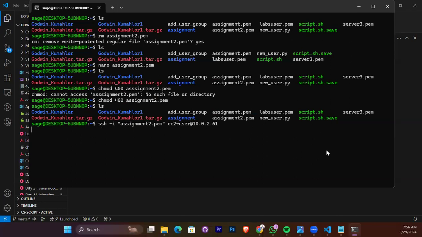Let's see. Nothing comes. Yes, we will not be able to go because this IP doesn't fall within the security group that we created. So it will not allow it to enter. So we will not be able to SSH into the private instance from outside of the security group.